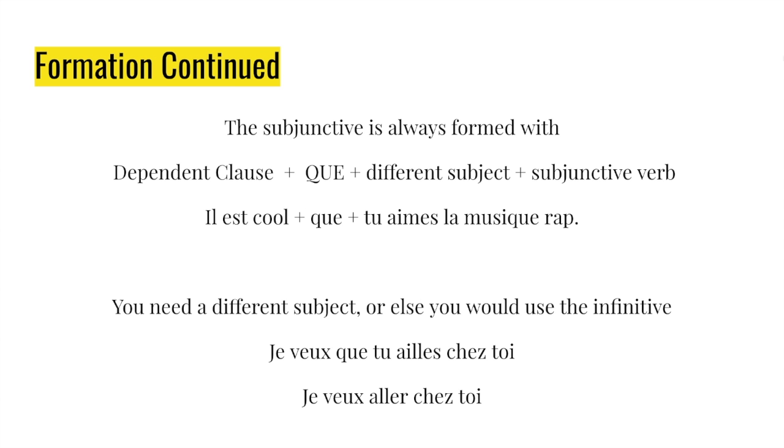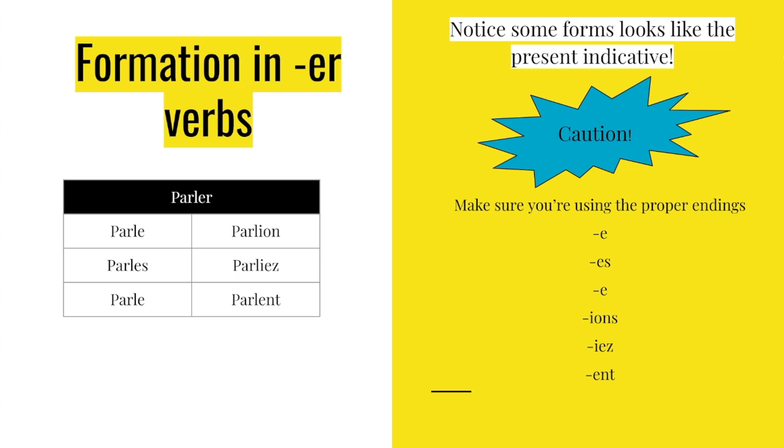When forming the subjunctive, you always have the main clause, then que, then a different subject than the one in the first clause, and then the subjunctive verb. So, for example, il est cool is the clause, plus que: il est cool que tu aimes la musique rap. You do need a different subject, or else you'll be using the infinitive, like in this example, je veux aller chez toi. The subjunctive endings are e, es, e, ions, iez, ent.